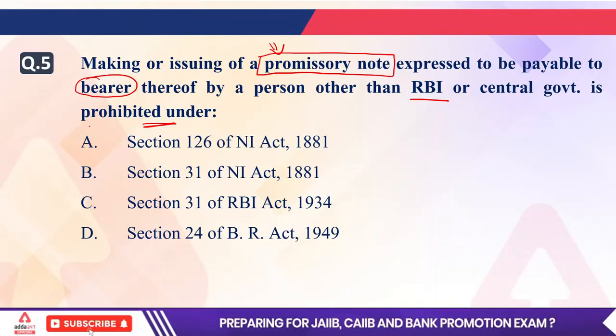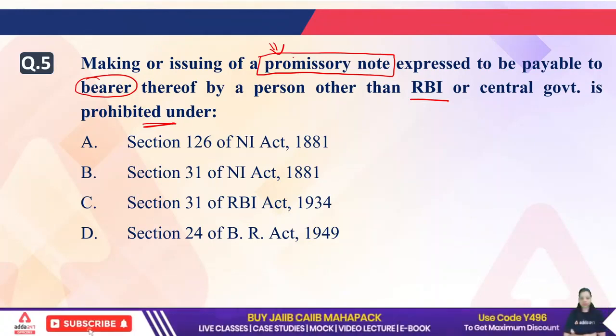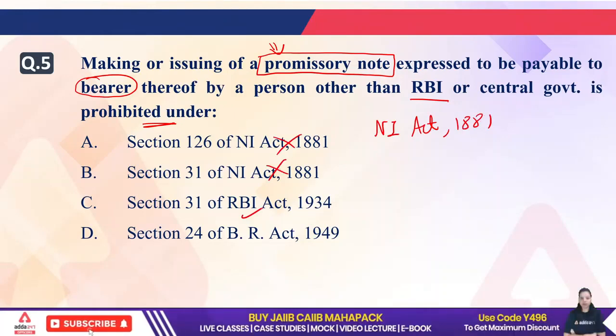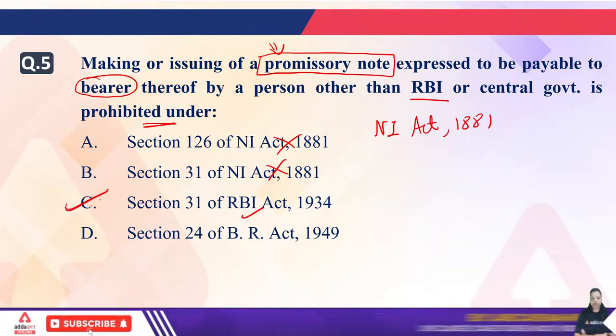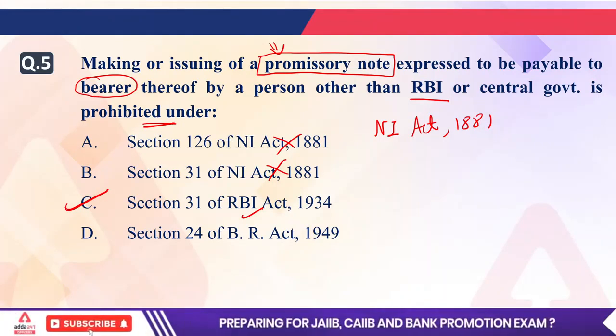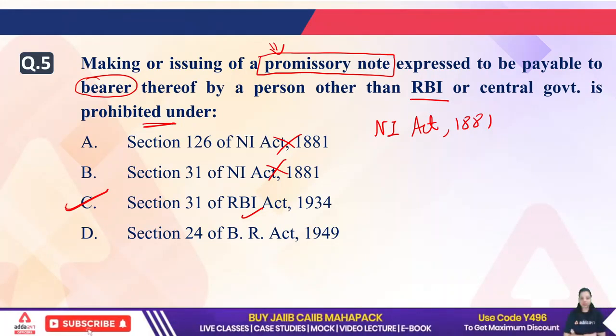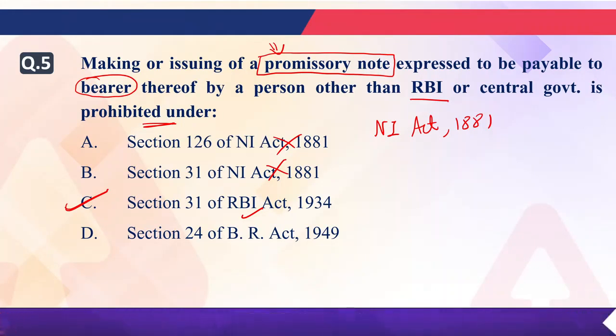It's not NI Act. As we know, when we talk about the promissory note, one thing comes to our mind, that it definitely will be Negotiable Instrument Act 1881. But it's not NI Act, it is RBI Act. So the right option will be C. We are not talking about where the promissory note is defined. We are not talking about the definition of the promissory note. We are talking about making or issuing of a promissory note expressed to be payable to bearer.